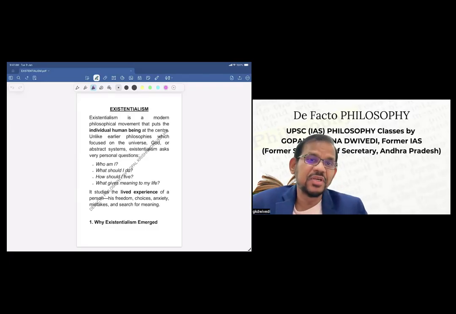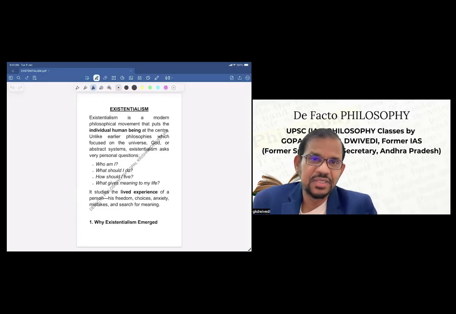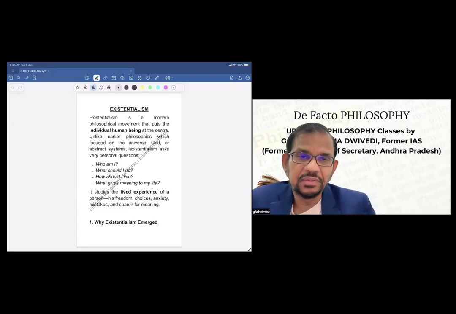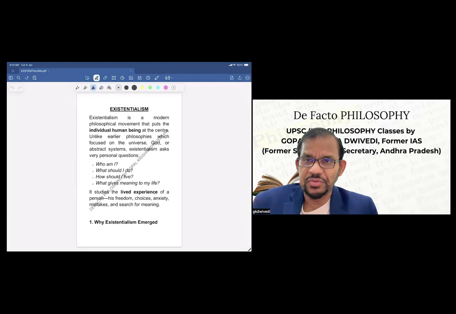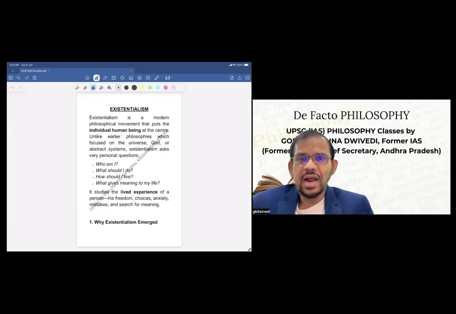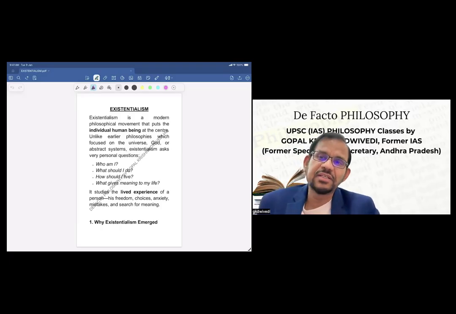Existentialism is one of those philosophies, and this is a very different kind of philosophy. It's not like idealism, rationalism, or empiricism. This is totally different. The main focus of this philosophy is the human being, the individual himself. The existence of the individual is the main focus.